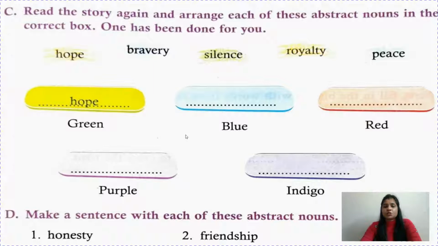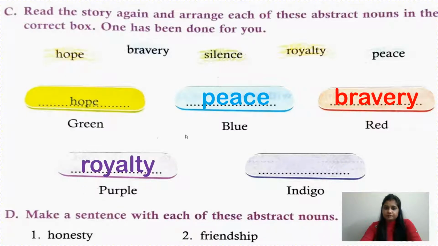Now read the story again and arrange each of these abstract nouns in the correct box. One has been done for you. Like green, it is the symbol of hope. Blue, as we have learned, it is the symbol of peace. Red is the symbol of bravery. Yes, obviously blood and fire also. Purple is the symbol of royalty, and indigo, silence. Sorry, silence, not peace. Blue is for peace and indigo is for silence.